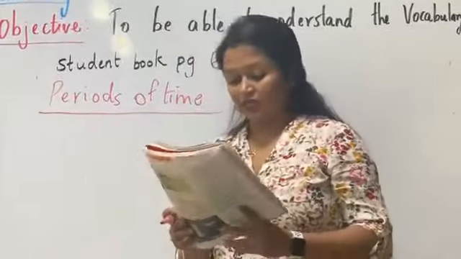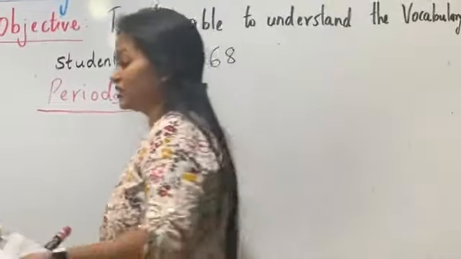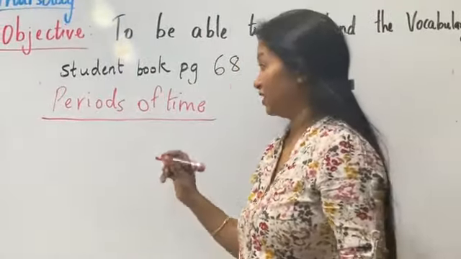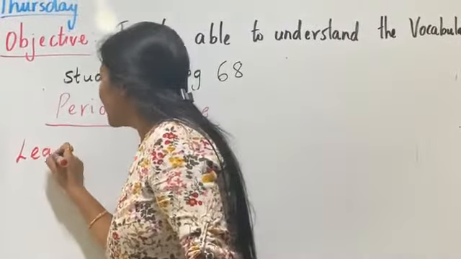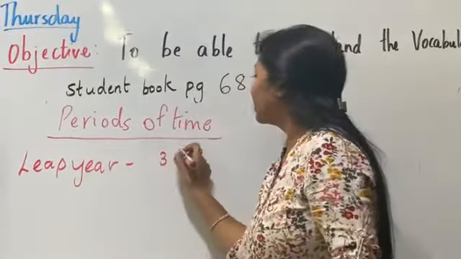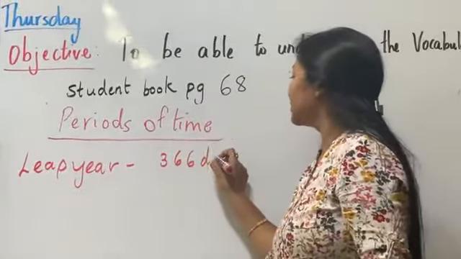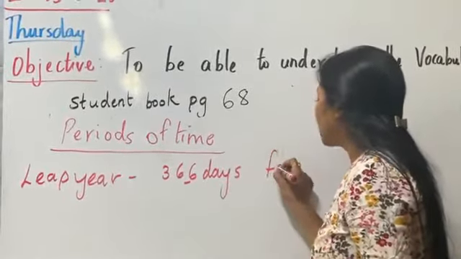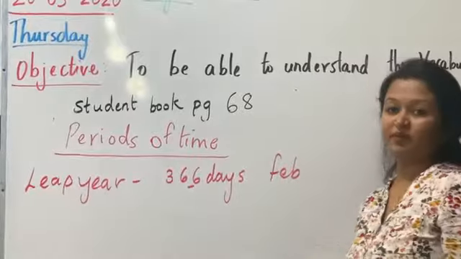Okay. Now the first thing is 365 days. Usually in a year we have 365 days. Why do we call it a leap year? We call it a leap year when there are 366 days in a year. And when does that one day fall? It falls on the last day of Feb. Right?